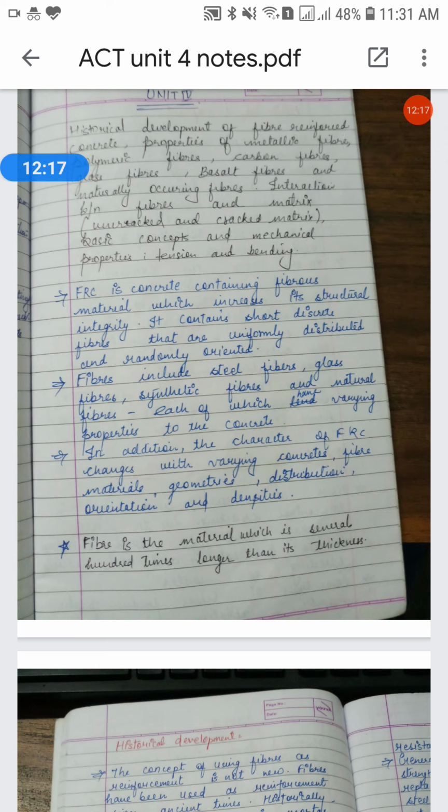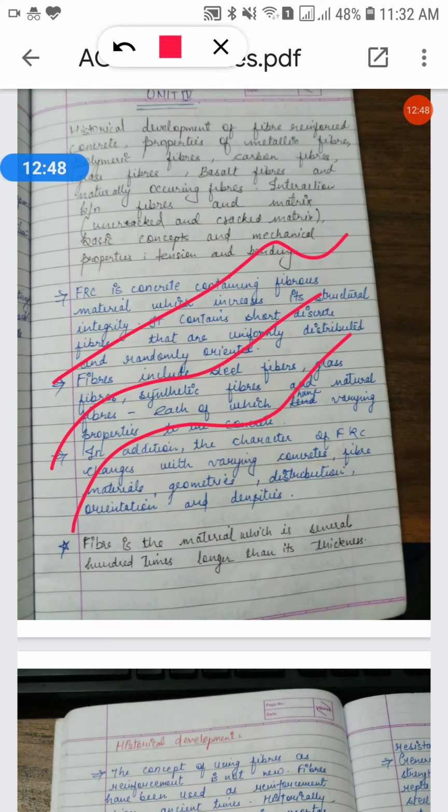See, the basic description about FRC is written on the first page. In black pen I have written here: fiber is a material which is several hundred times longer than its thickness. Its length is several hundred times greater than its thickness, like this. Fiber means thread-like structure, a thread, this one. So its length is 100 times or more greater than its thickness. So fiber means it's a kind of thread only.